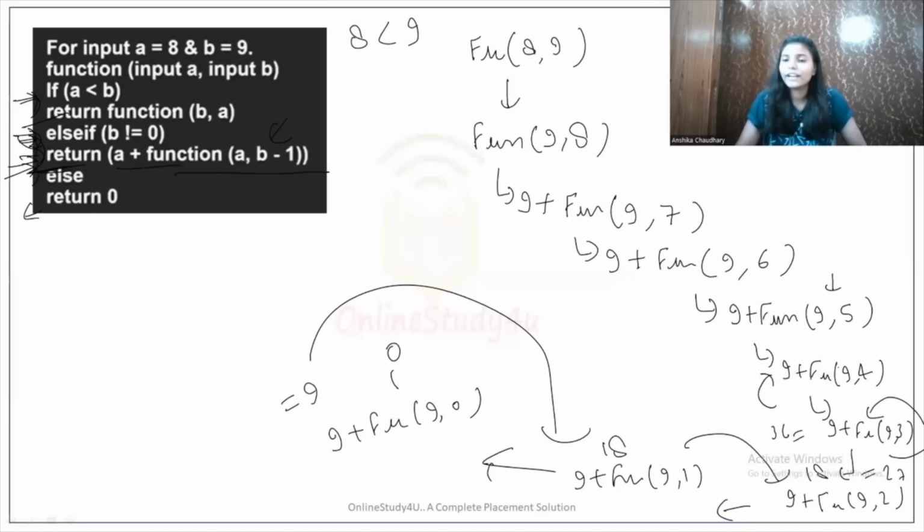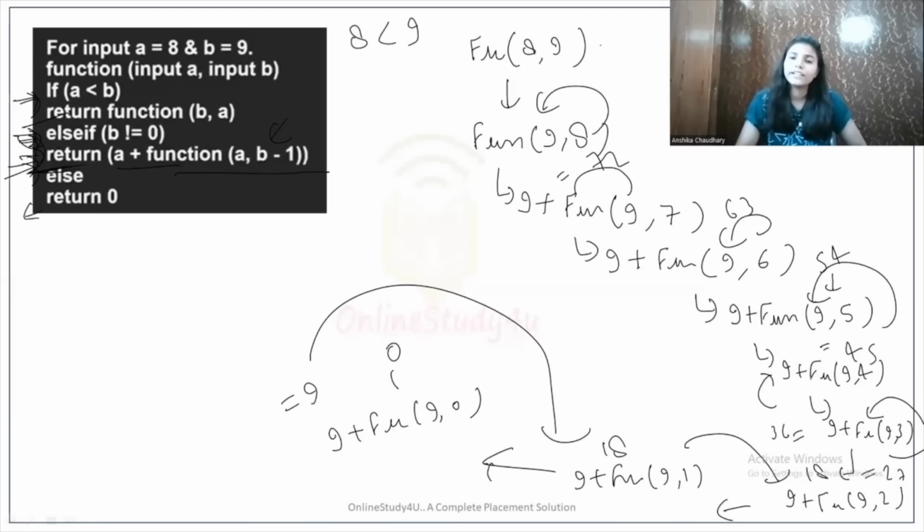36 will go here and it will be 45. 45 will go here and it will be 54. 54 will go here and it will be 63. 63 will go here and it will be 72. 72 will return here and 72 will return here. So 72 will be the correct answer over here.